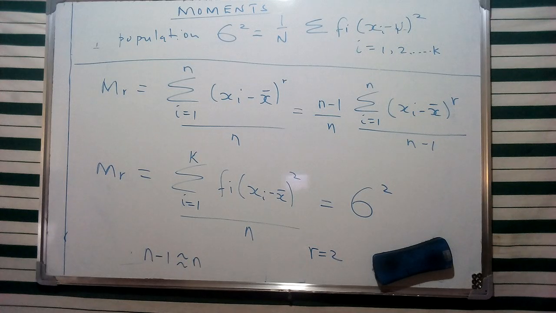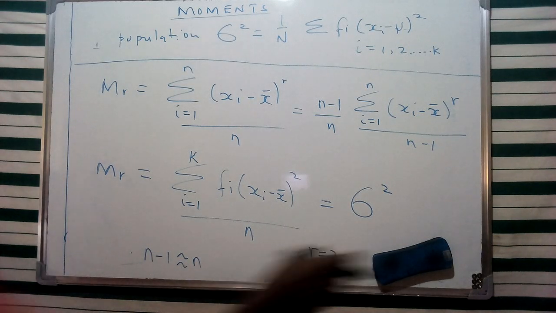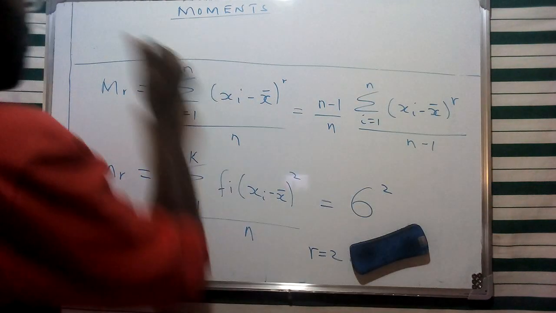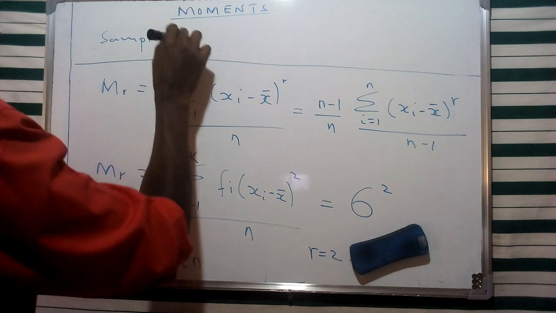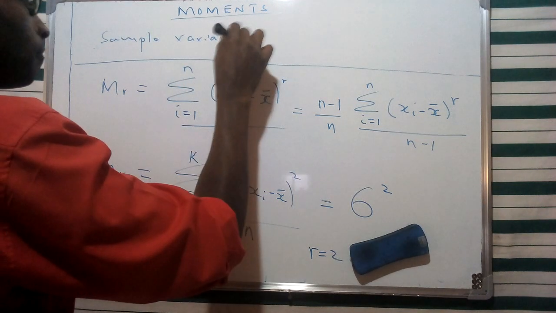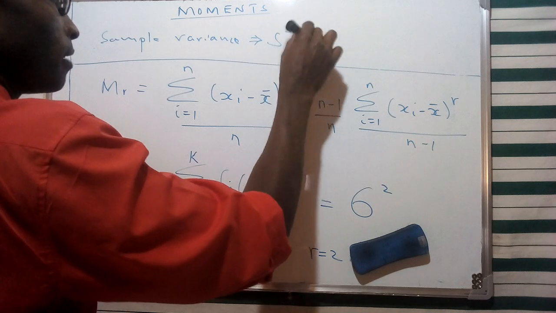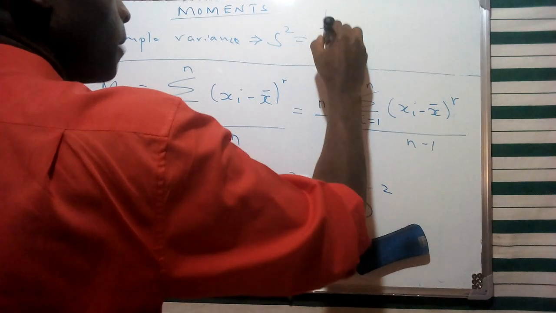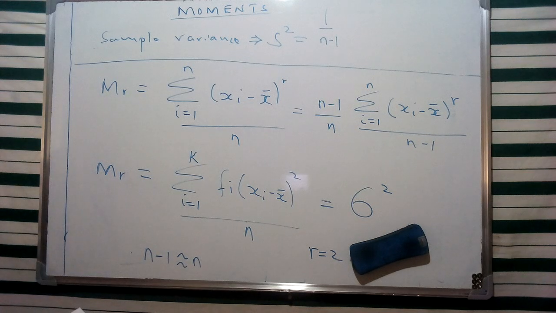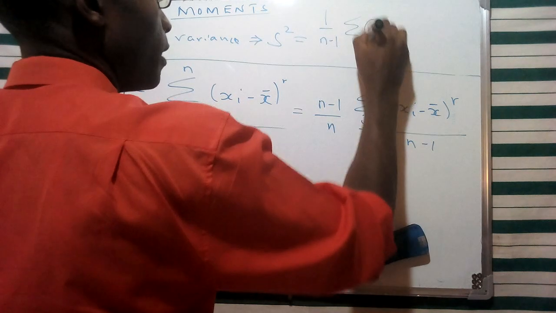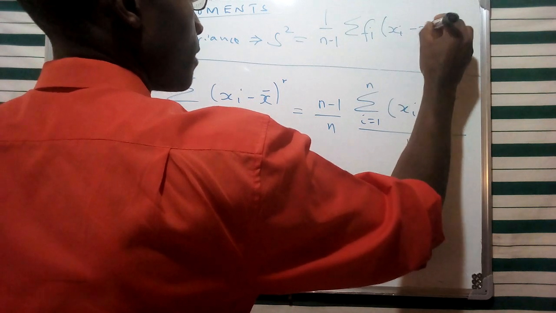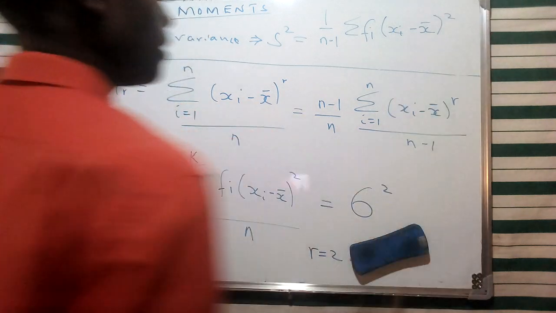Now, I'd also talked about the concept of a sample variance, and in case we have this specific aspect of a sample variance, I can have this one given as a sample variance. And this one was given in terms of the square of s, which we had defined for a frequency distribution as 1 over n minus 1 times the summation of fi into xi minus x bar, the mean, squared.